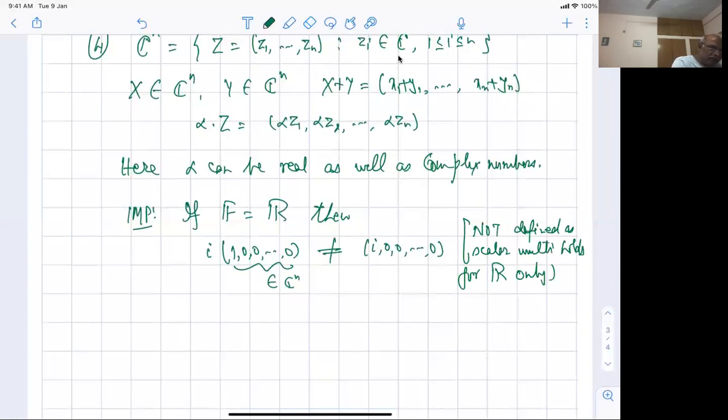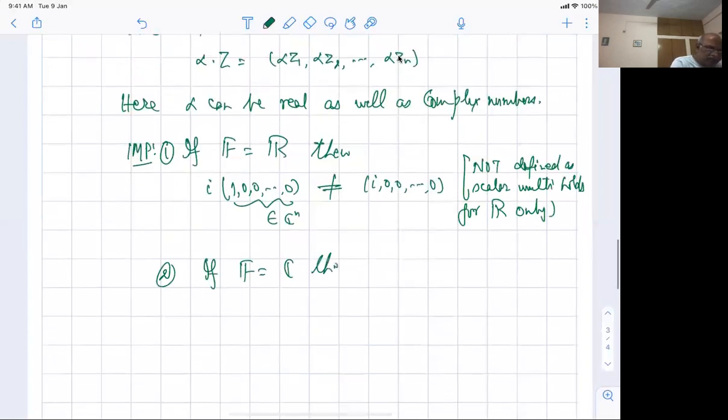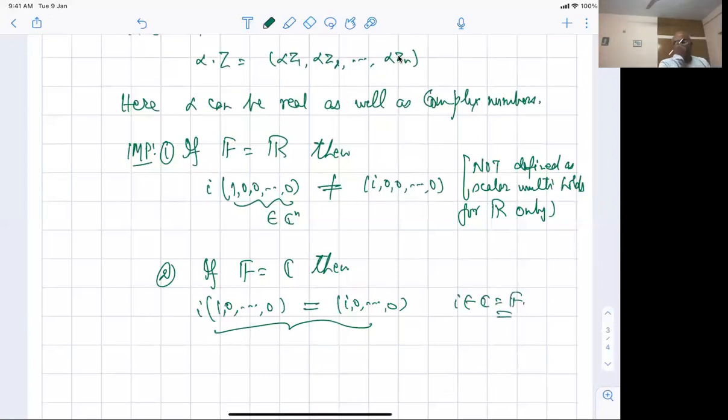So this is one we have to take care of. Second part: if F is the complex numbers, then everything is nice. Then i times 1 0 0 is indeed equal to i 0 0, because here i belongs to the complex numbers, which is our field. There it was not there. So this is what you have to differentiate between, real and complex.